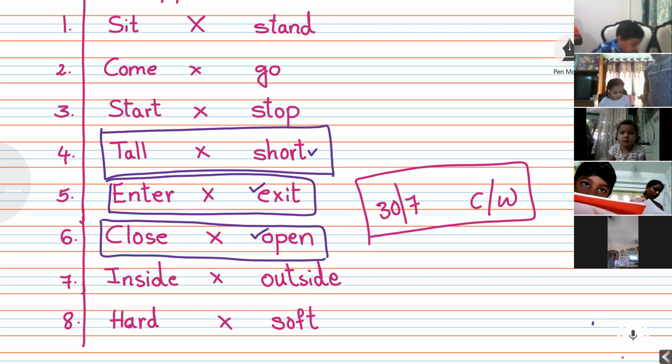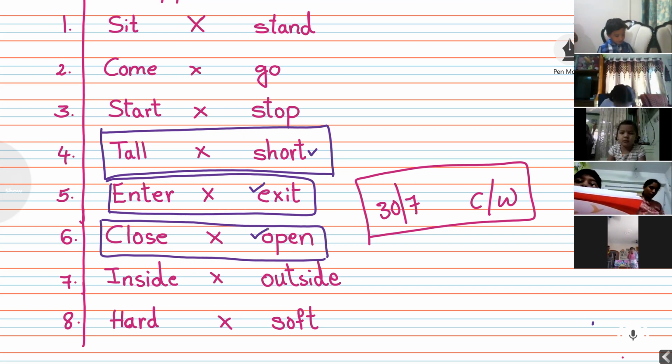Close, opposite, O-P-E-N, open. Close, opposite, O-P-E-N, open. Done?